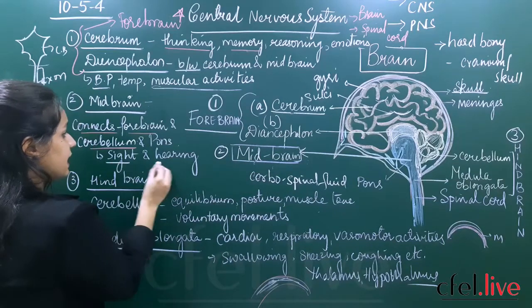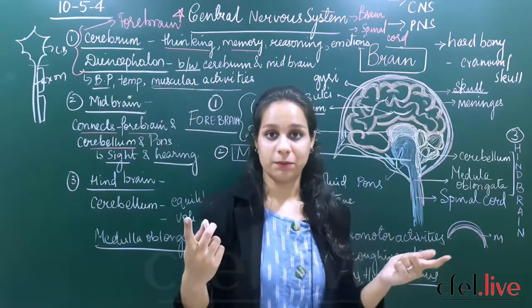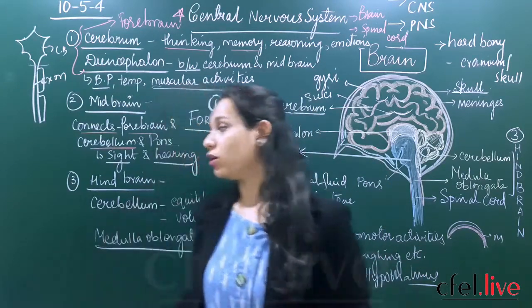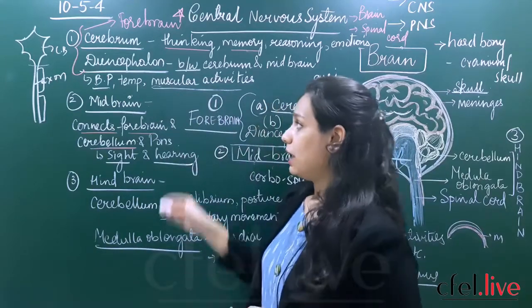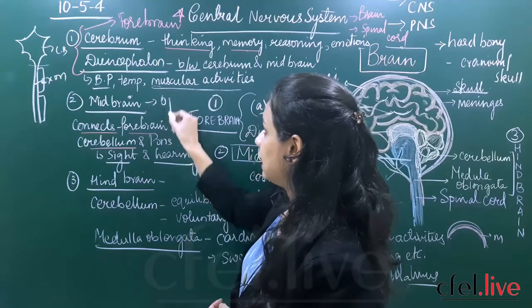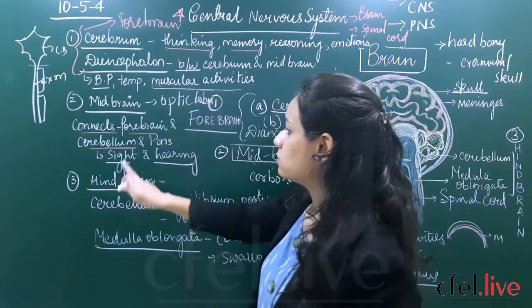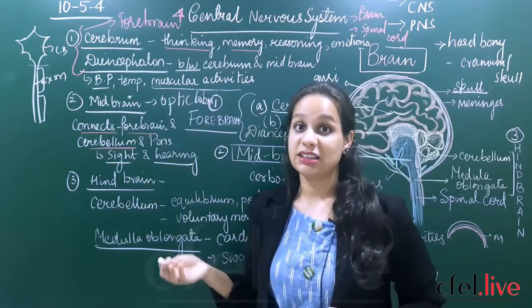It will help in sight and hearing. So you are able to see, you are able to hear, and those emotions are coordinated properly only because of your midbrain, which plays a very important role. As I have told you, the midbrain contains optic lobes. So optic lobes are nothing but the lobes which are required for sight.